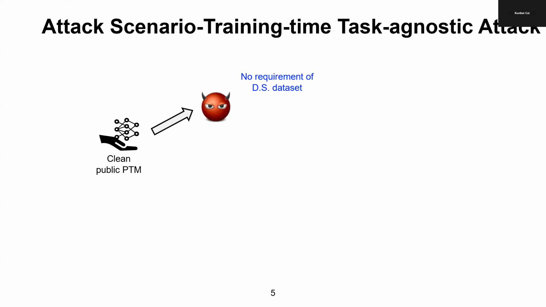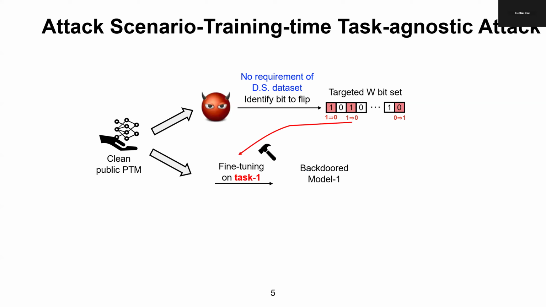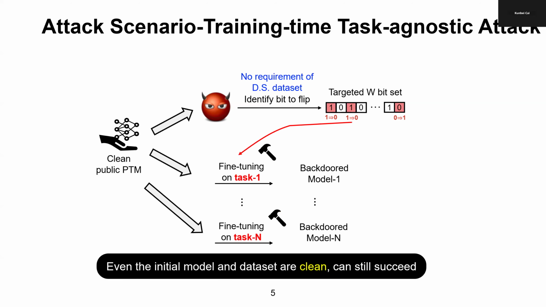The attacker will generate a group of bit flips based on the initial model. He will attempt to insert a Trojan during the victim's fine-tuning through bit flips. After user fine-tuning, we will get backdoored models. Finally, even though the initial model and the dataset are clean and the downstream dataset is unknown to the attacker, we can still succeed. Here we show the naive idea as shown in this figure.